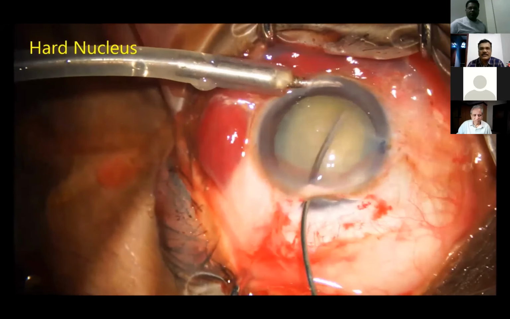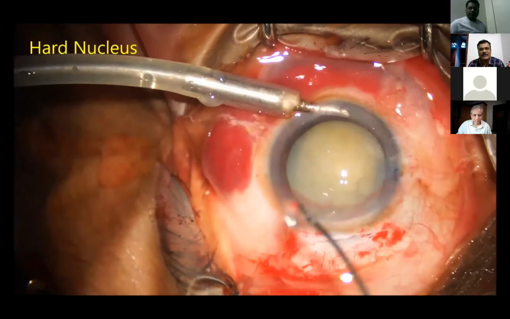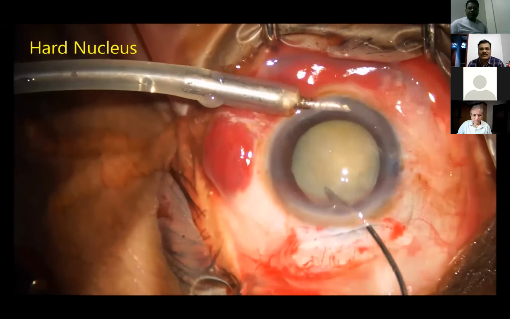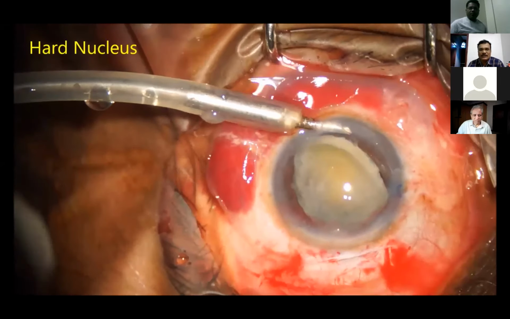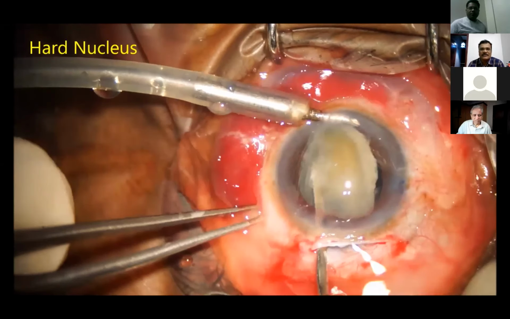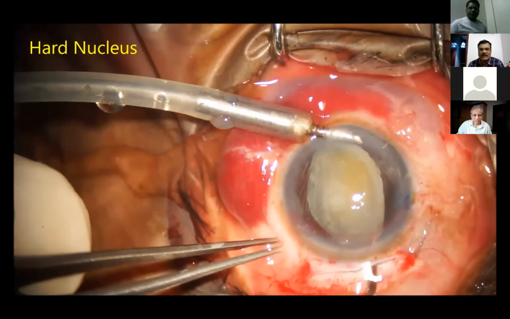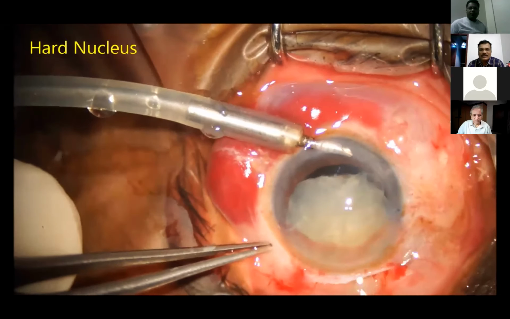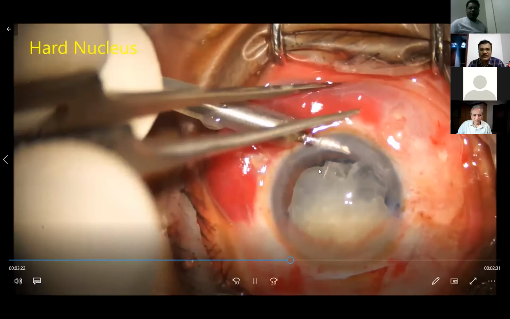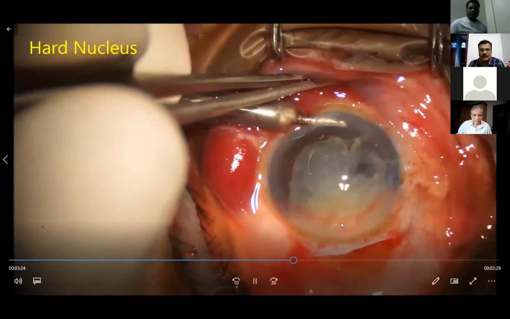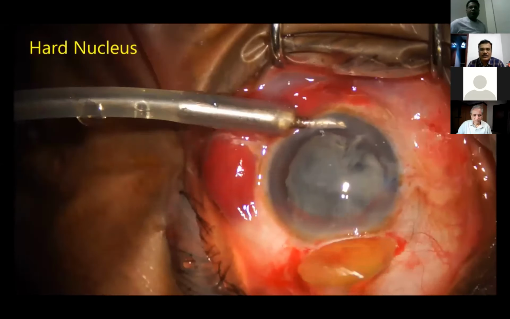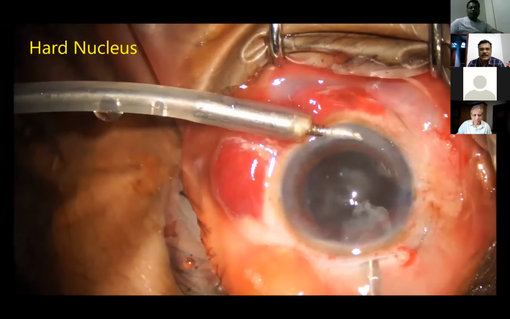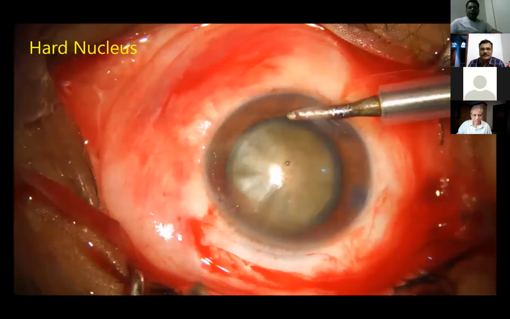Slightly harder nucleus. Sometimes I use visco also if the nucleus is very hard and the endothelium is not healthy, something like that. With the iris repositor only, I am dialing it out. And once 180 degrees of the pole is out of the bag, that is sufficient to bring it from the anterior chamber to out. This is how I do it in most of the cases.